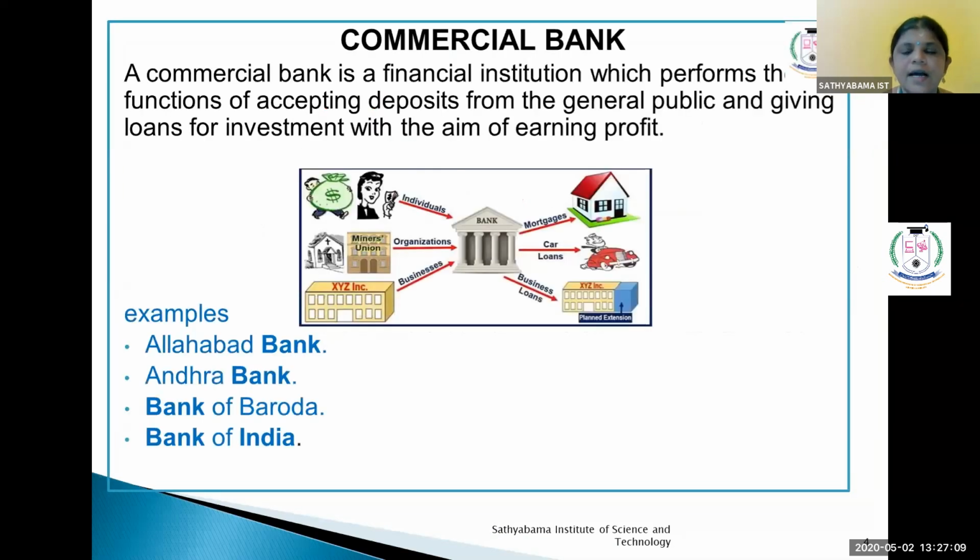The meaning of commercial bank. A commercial bank is a financial institution which performs the functions of accepting deposits from the general public and giving loans for investment with the aim of earning profit. What are the examples of commercial banks? The first ones are Andhra Bank, Bank of Baroda and Bank of India.